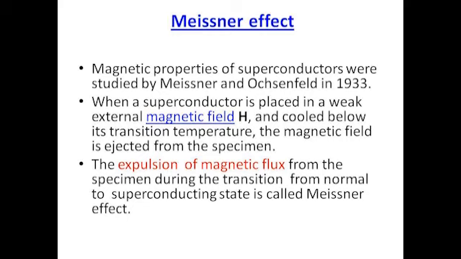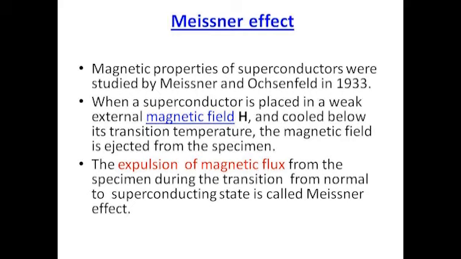When the temperature is reduced to the transition temperature, that is, when the material changes to a superconductor, lines of magnetic force start to expel from the specimen. There will be no lines of force inside the specimen below transition temperature. This expulsion of magnetic flux during the transition from normal to superconductor is called Meissner effect.